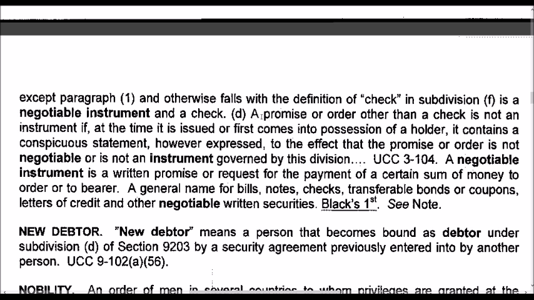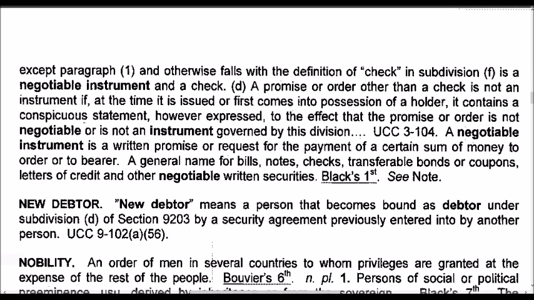D. A promise or order other than a check is not an instrument if, at the time it is issued or first comes into possession of a holder, it contains a conspicuous statement, however expressed, to the effect that the promise or order is not negotiable or is not an instrument governed by this division.